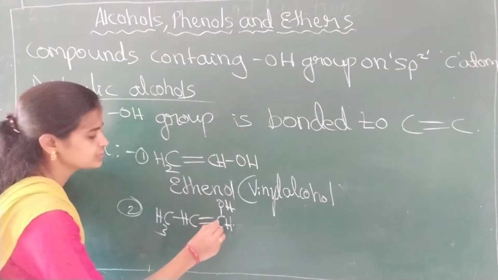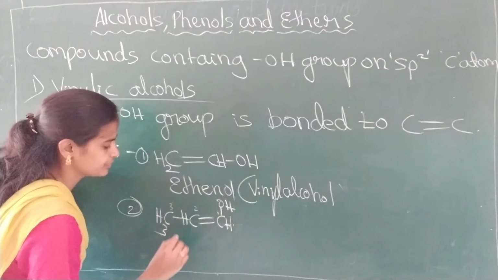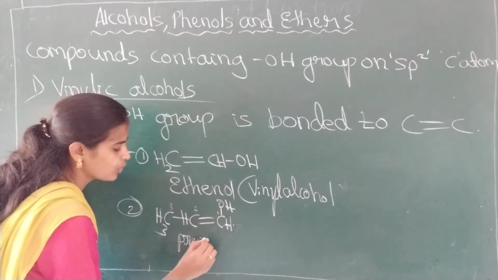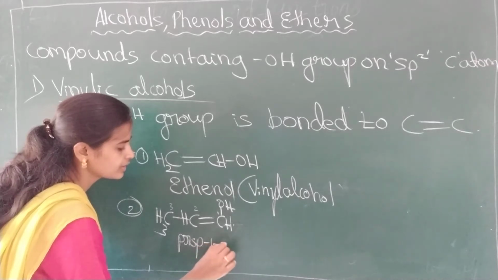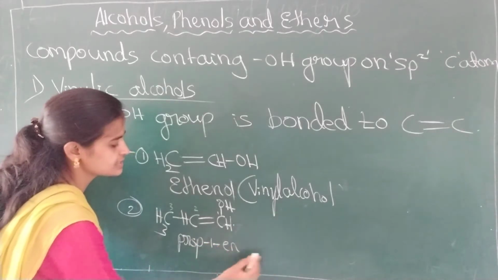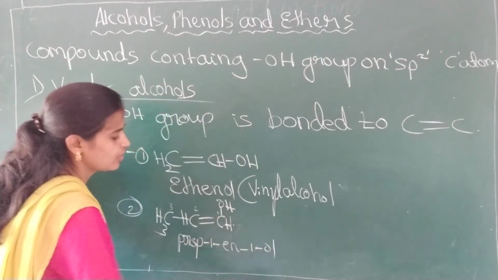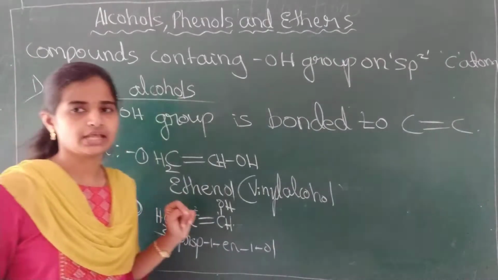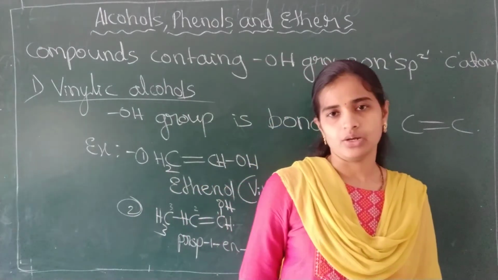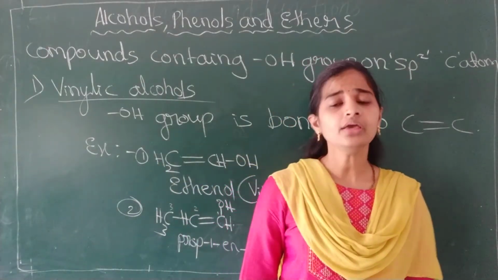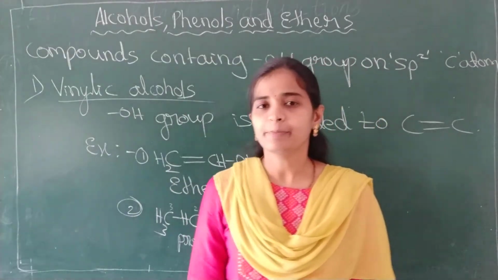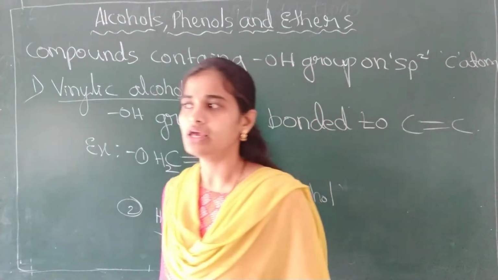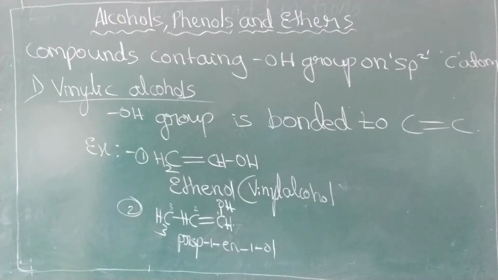So what is the name of this one? Numbering 1, 2, 3: prop. It would be prop-1-en-1-ol. The last E is replaced by ol. Prop-1-en-1-ol is the name of this one, which is an example for vinylic alcohol. This completes the classification of alcohols. Next we have to go for the nomenclature of alcohols.